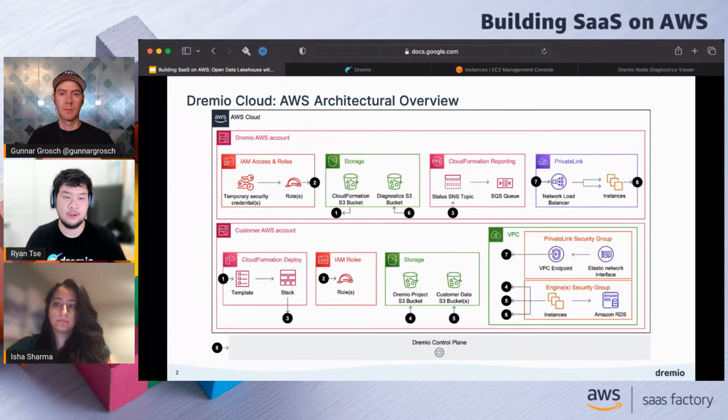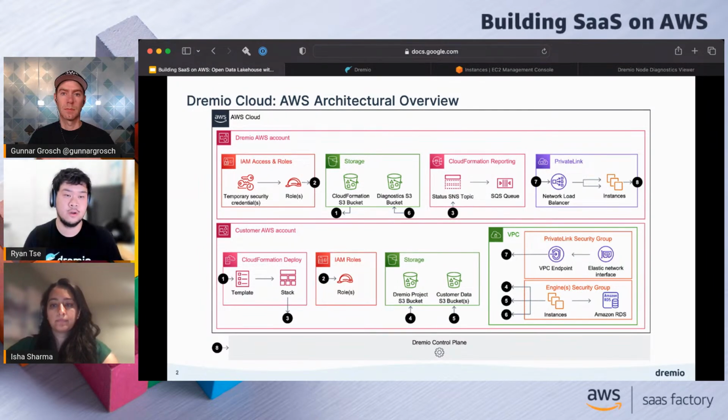Additionally, there's a couple other things that the instances talk to. One is this Dremio project S3 bucket. This is created as part of that CloudFormation template that I talked about. This is where Dremio stores some of its own data related to this project. Something like reflections, for example, is something that we'll store here in this bucket.